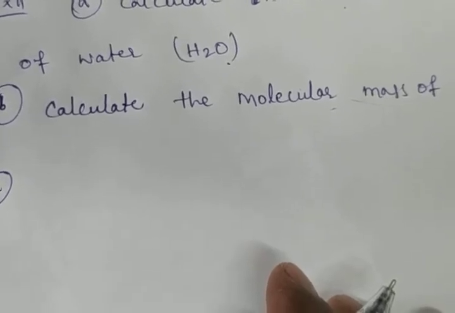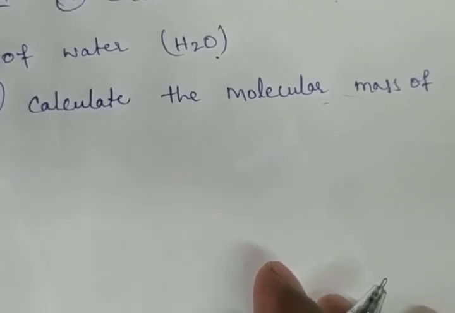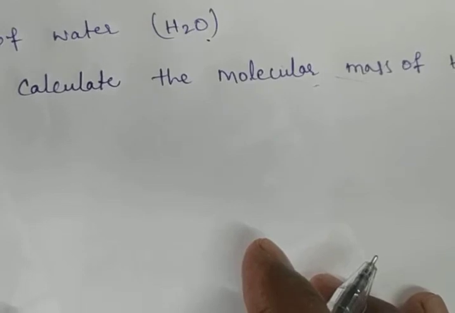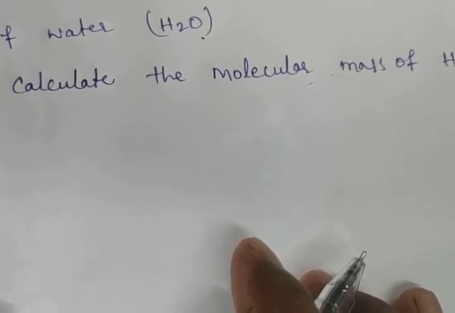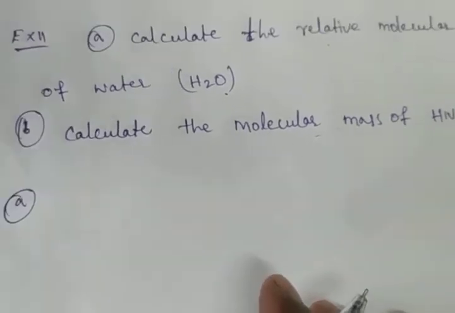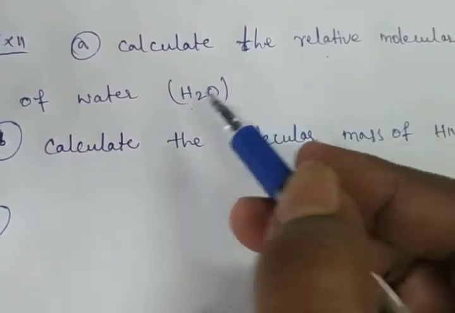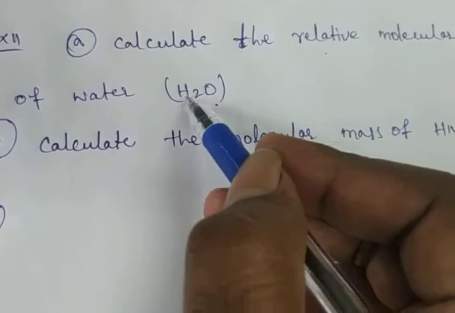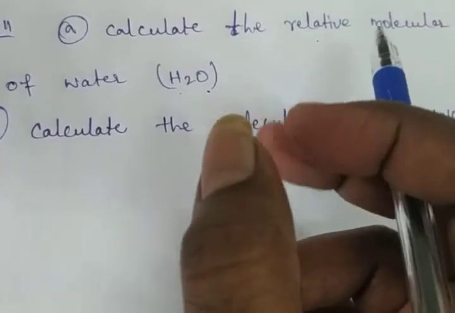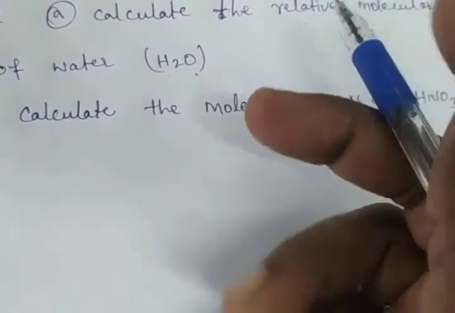Atomic mass of hydrogen and atomic mass of oxygen. First we have to calculate the atomic masses of the individual elements, individual atoms. In this H2O, hydrogen is there and oxygen is there. Only one oxygen atom and two hydrogen atoms are there. In this, hydrogen and oxygen only.